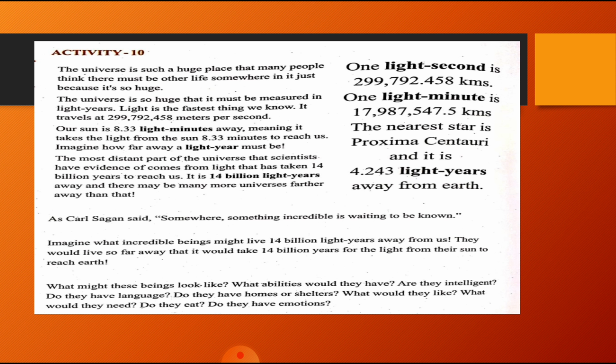They must be working on batteries, so they would hardly need water or vegetation. They must have electromagnetic physics instead of biochemical ones. Therefore, there would hardly be any chance for emotions. All these are the things we start thinking about when we think of beings that live 14 billion light years from Earth, and these questions help us get started thinking about them.